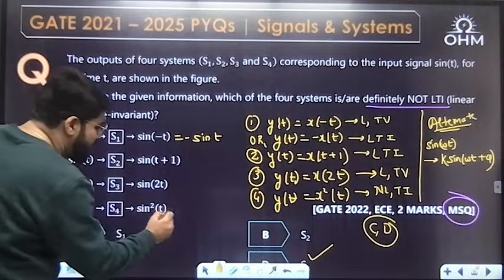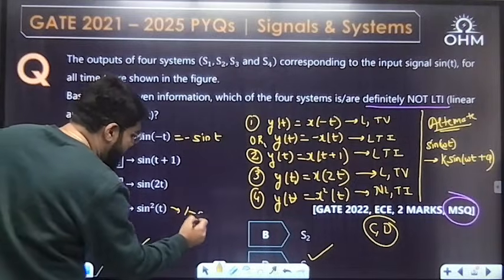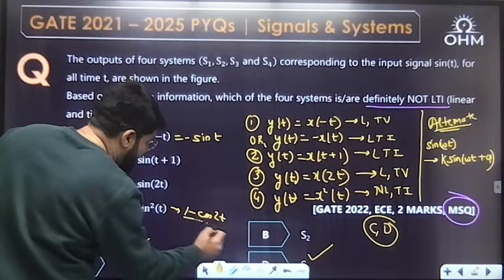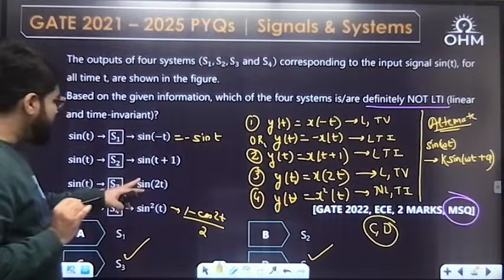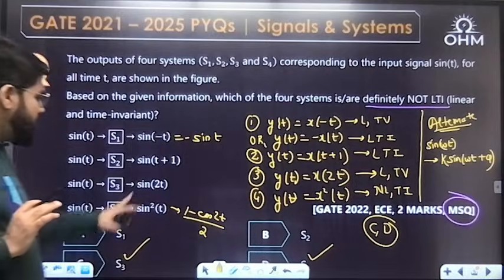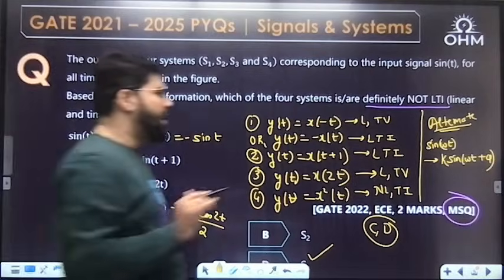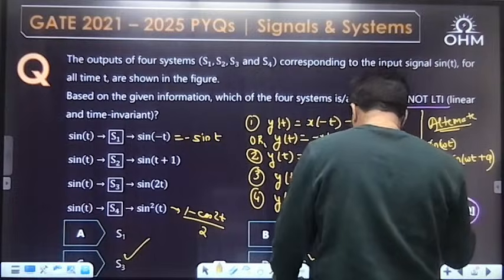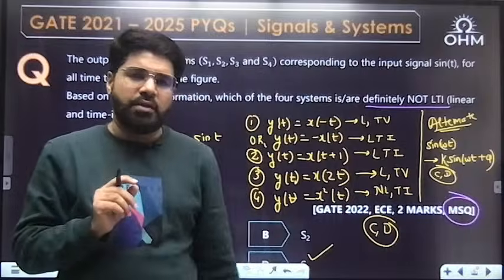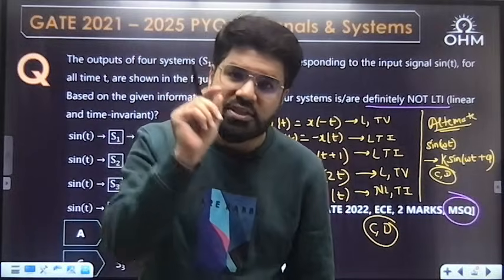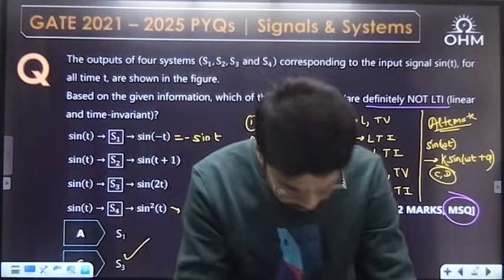Now sine square t, what is sine square t? Sine square t can be written as (1 minus cos 2t) by 2. So here also frequency 2. Definitely these two are non-LTI. By that also I can say C and D is the correct answer, because for any sinusoidal input, the output has to be sinusoidal of the same frequency. That also you can say, right?